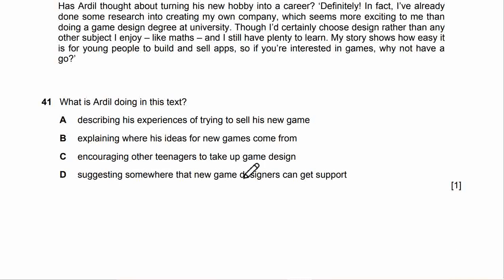D. Suggesting somewhere that new game designers can get support. Number 41 will be this one, encouraging other teenagers to take up game design. So it's like, why not? Have a go.